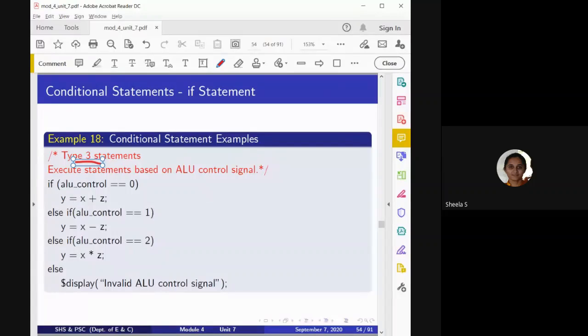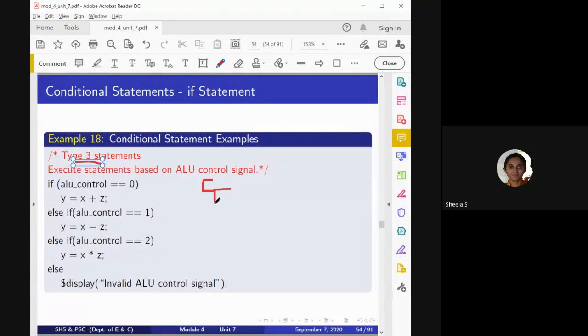And remember one thing here, when we consider the if statement, suppose this is the first condition that I am testing. If this is false, it will go for the second part, that is the else part. Again, in the else part, I mention the corresponding if statement. If this particular condition is true, it will execute the statements under the true part of the second if statement.